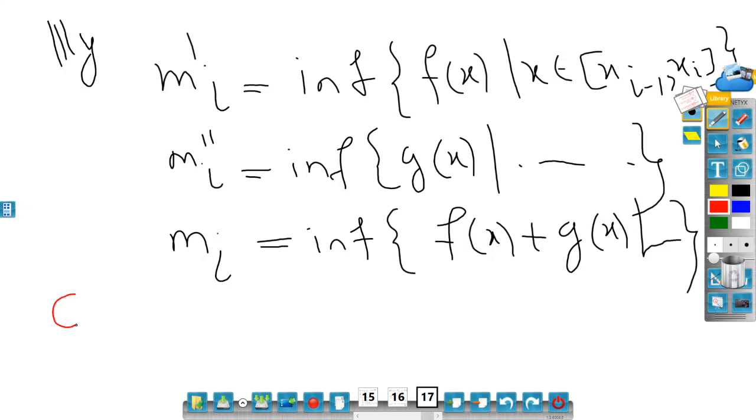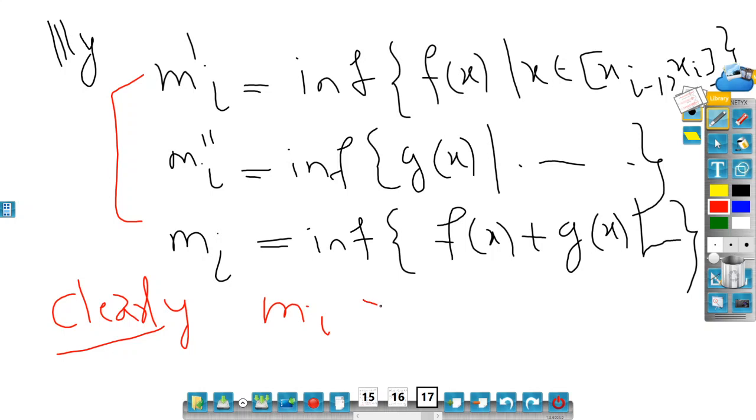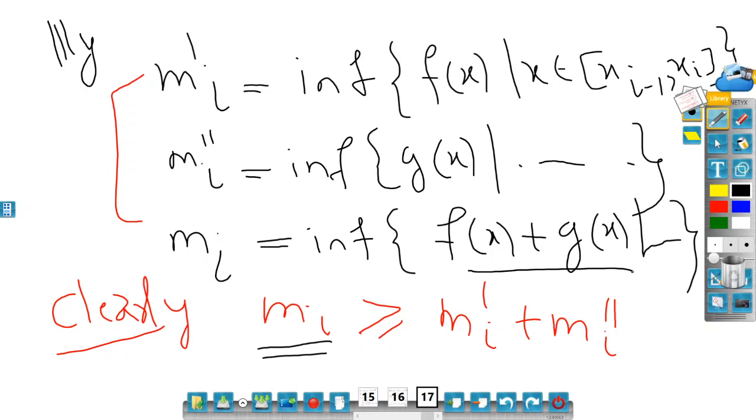Now again here clearly there is a nice relation between these three. So in this case my mi will be definitely greater than or equal to small mi' plus small mi''. Right. Then again I will multiply by xi minus xi-1 and take the summation. And then you will realize that mi is an infimum of f plus g, so this will be L(P, f+g), this will be L(P,f), and this will be L(P,g).